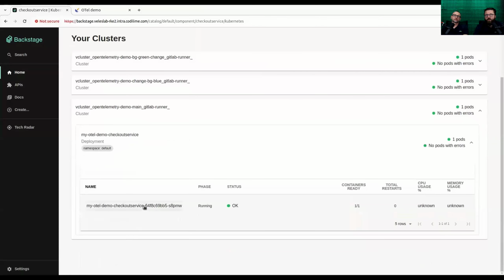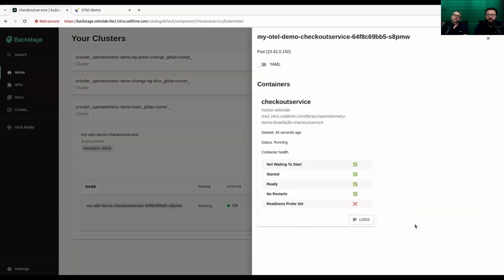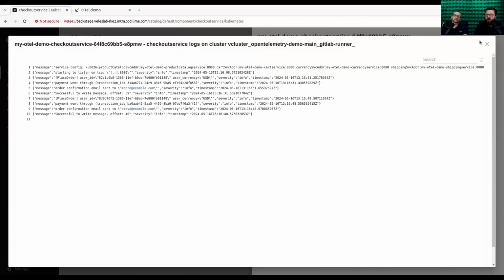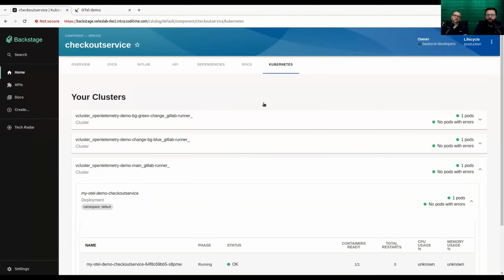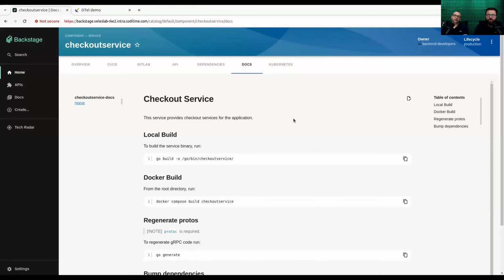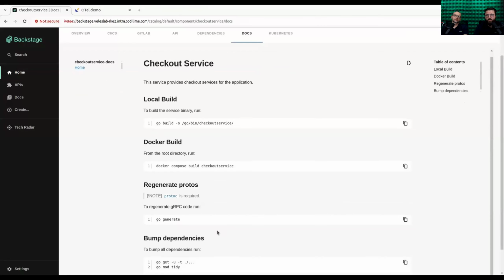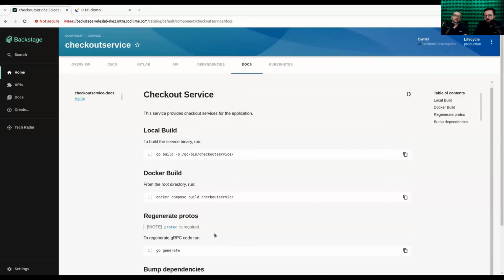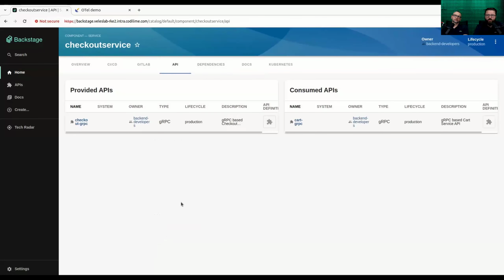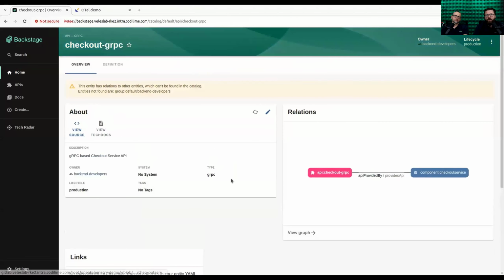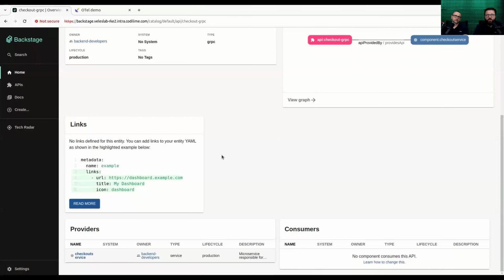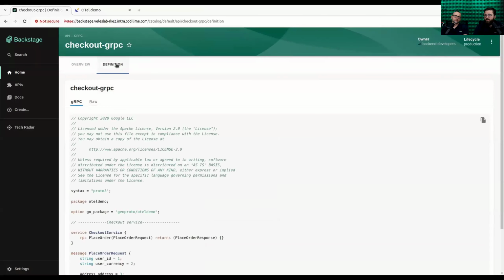For each service, we can access its pod on each and every cluster, and logs for this pod. For each service, we have documentation. So a new team member can review the documentation and access the definition of the APIs. In this instance, this is a gRPC API defined for communication.